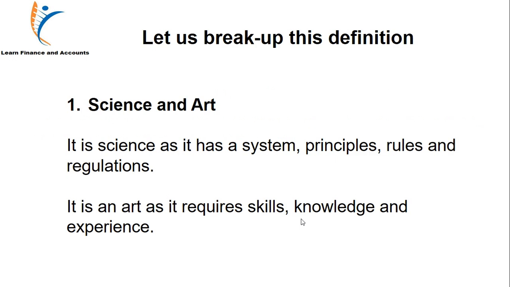So, what is an art and what is a science? Those who have some science background, or have done science in junior classes, must know that science is a system. It has some principles, some rules and regulations, according to which some theories are made,